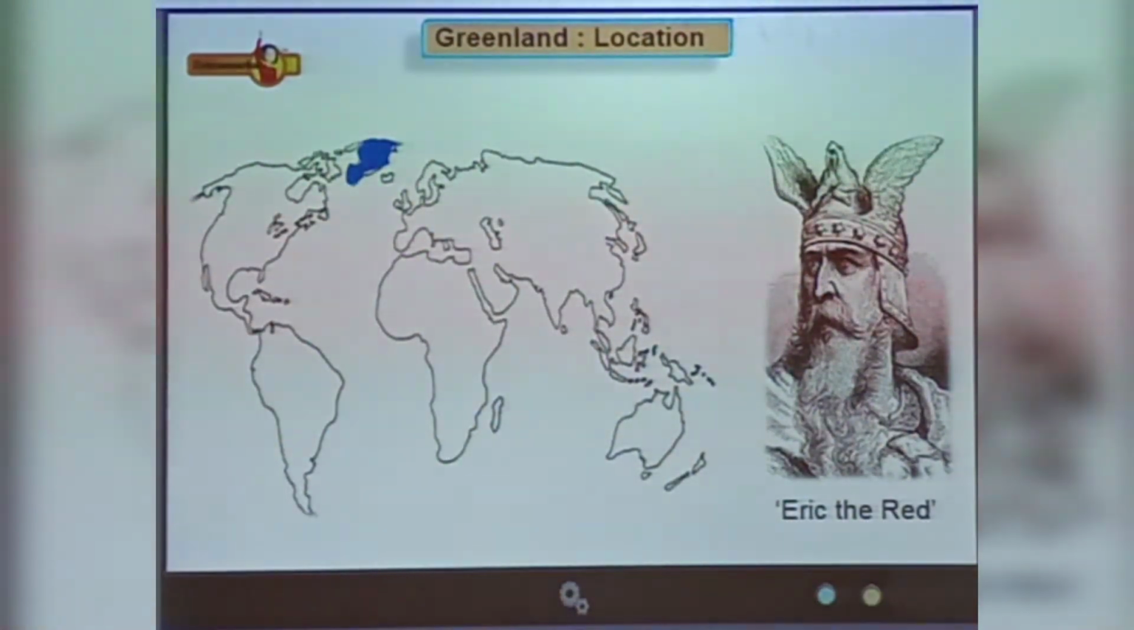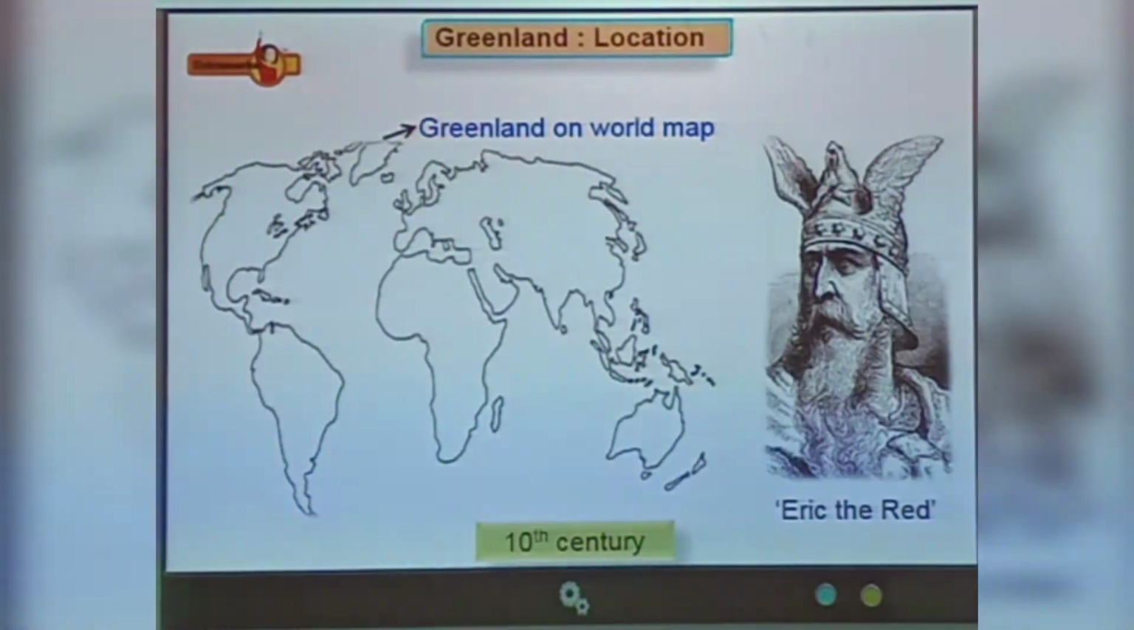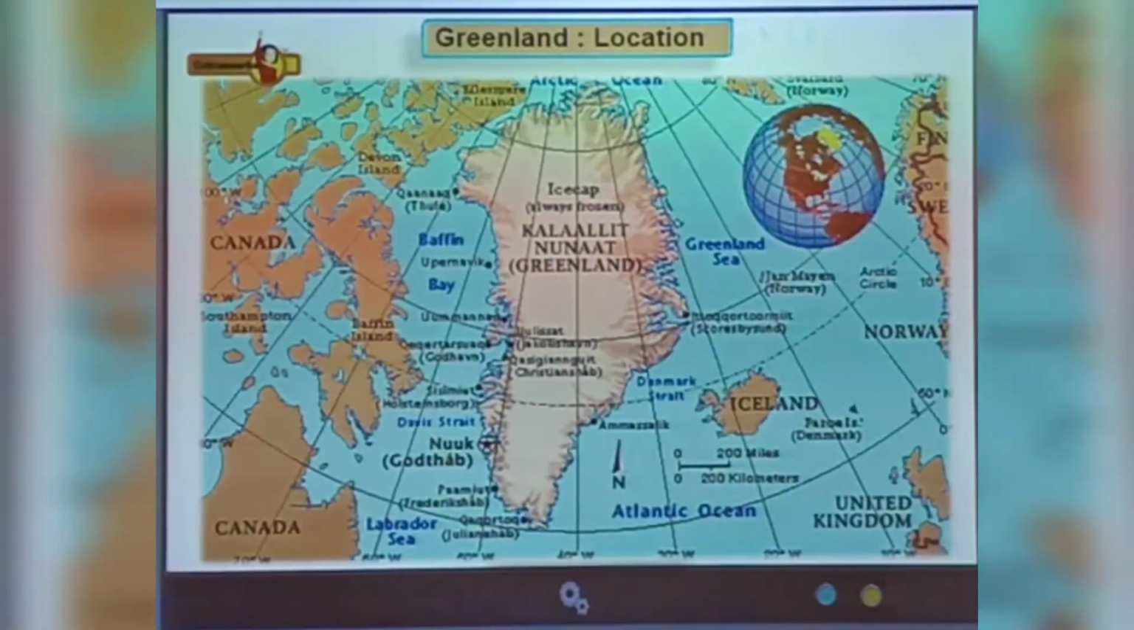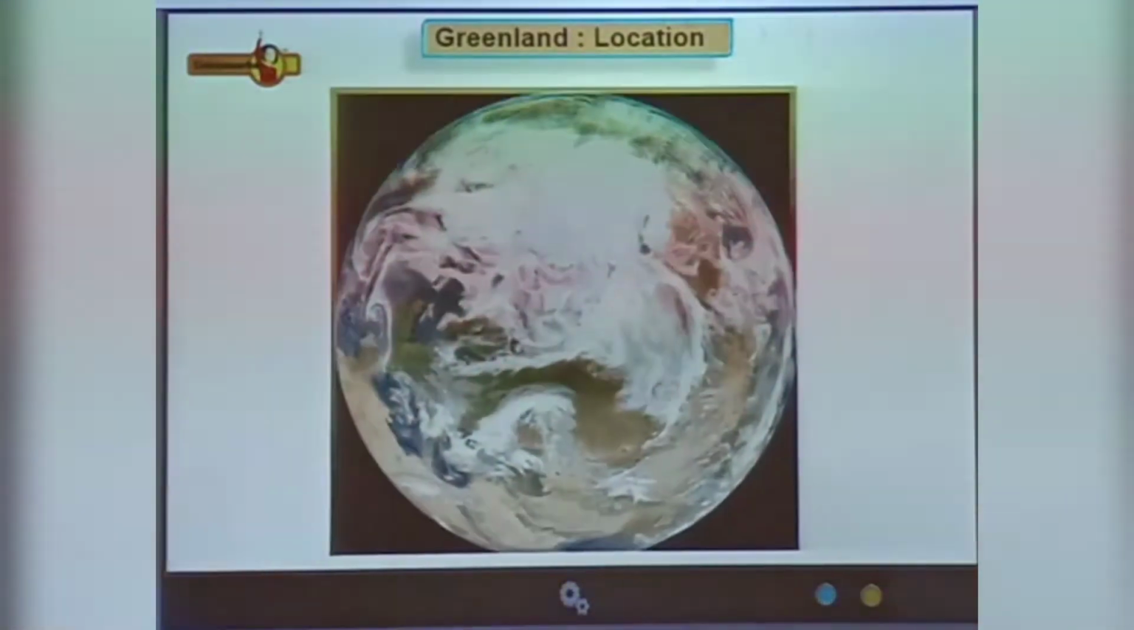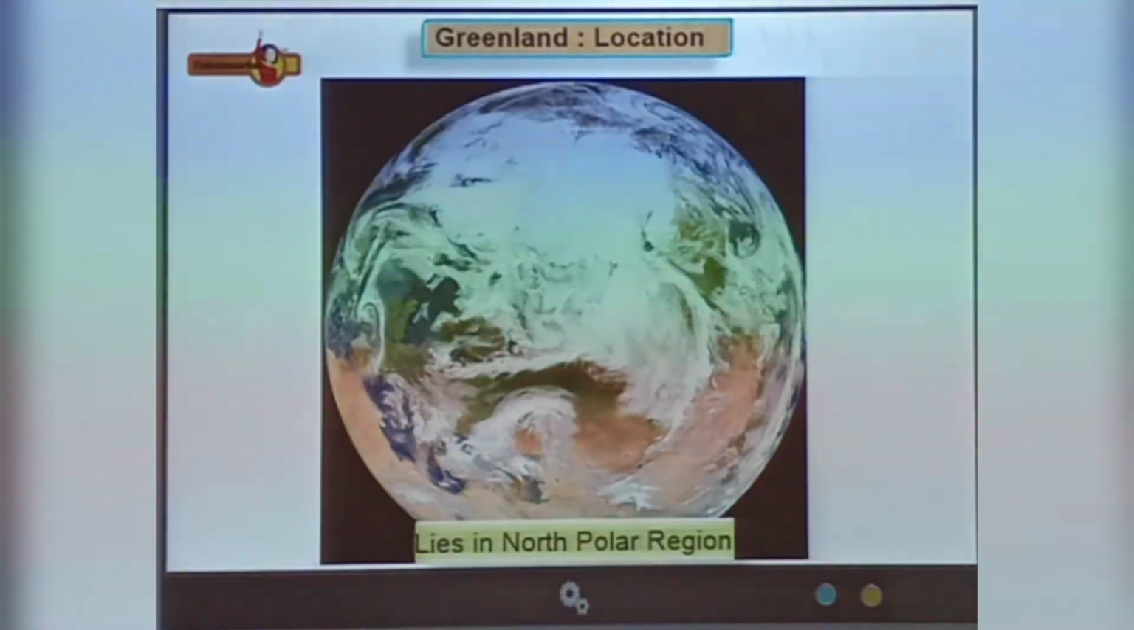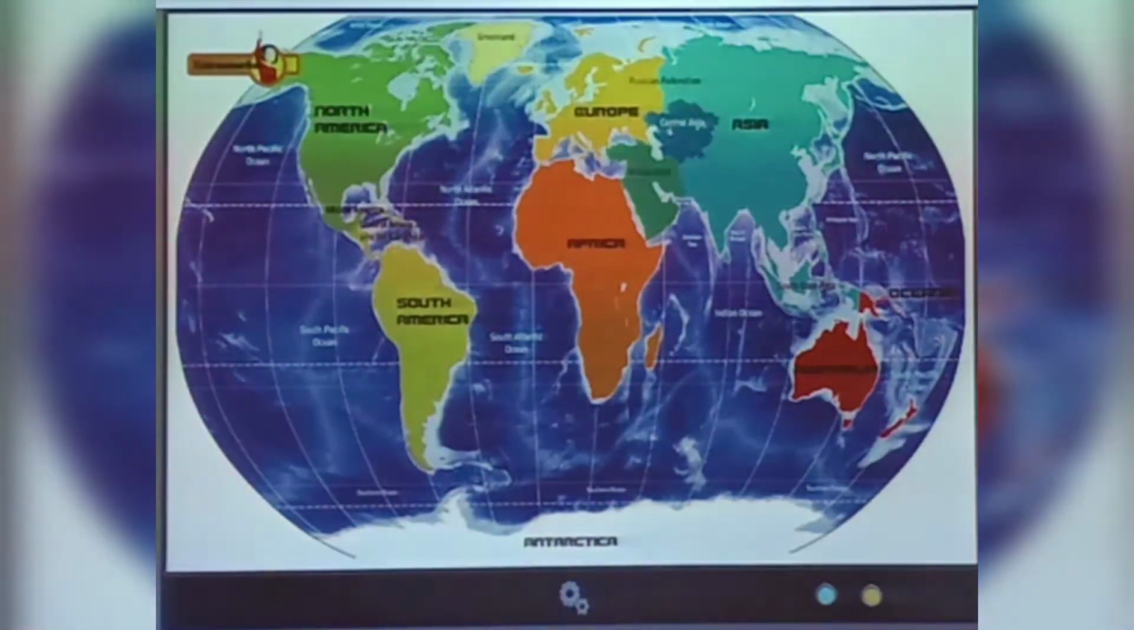Edmund Ballard discovered this island in the 10th century and named it Greenland to attract settlers from other countries of the world. Nuuk is the capital of Greenland, which is earlier known as Godhavn. Greenland lies in the North Polar region, the part of Earth which is extremely cold throughout the year. Located between the Arctic and North Atlantic Ocean, Greenland is a part of Denmark.